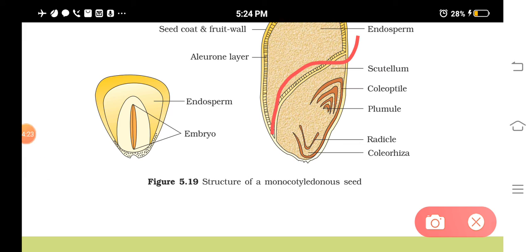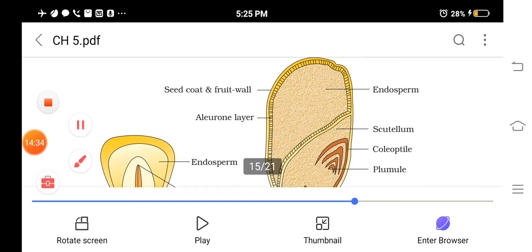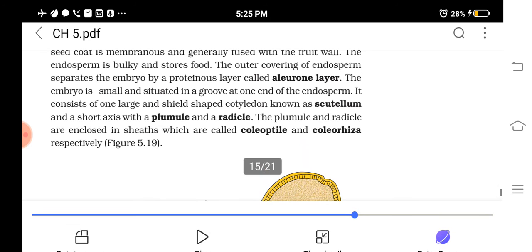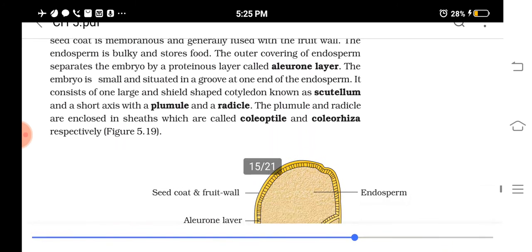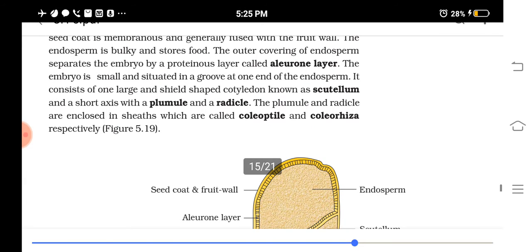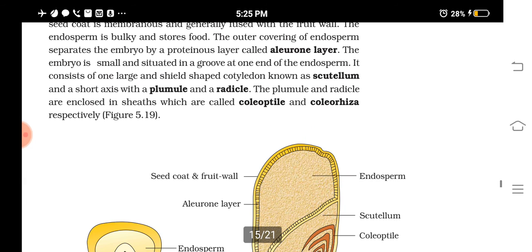The aleurone layer separates the endosperm from the cotyledon. The monocot seeds have only one cotyledon, isn't it? And what is the aleurone layer? That is the proteinaceous layer that separates the embryo from the endosperm. It is called the aleurone layer.